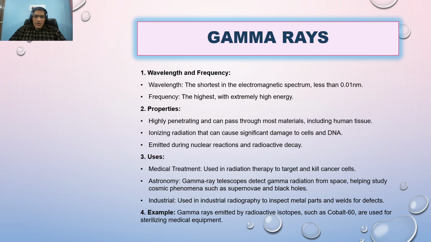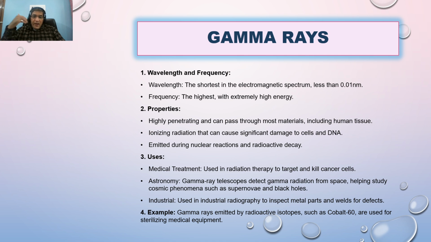Now, the last one is the gamma rays. The wavelength is in the range of 0.01 nanometer, and it is the extremely high frequency and high energy rays. These are the energy parameters which are responsible to penetrate the obstacle, and as you know the gamma rays have the highest energy, so they are the most penetrating rays among all the electromagnetic spectrum.